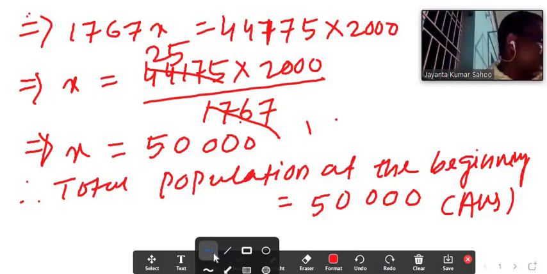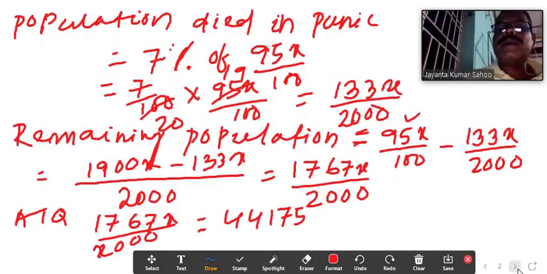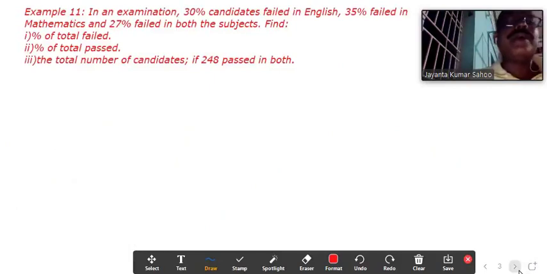Next, children, next question, you see what is given. Example 11. In an examination, 30% candidates failed in English and 35% failed in mathematics and 27% failed in both the subjects. Find the percentage of the total failed and percentage of the total passed and the total number of candidates if 248 passed in both. So children, before going through this example, I am making you understand one thing.